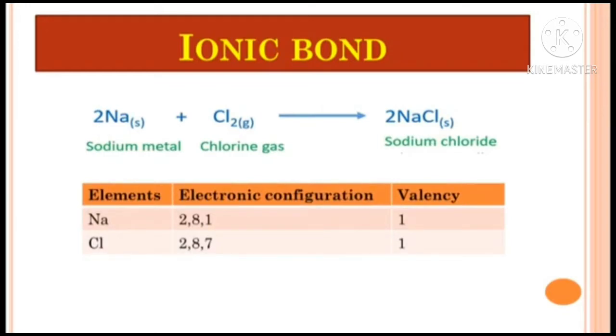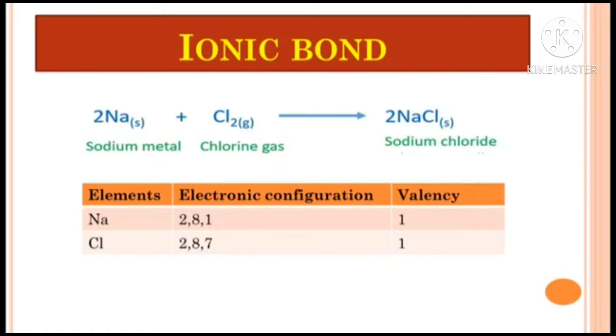The electronic configuration of sodium is 2,8,1 and the valency is 1. And what is valency? The electrons which are present in the last shell. And for chlorine, its electronic configuration is 2,8,7 and the valency is also 1. How 1? The electrons present are greater than 4, that's why its valency is 1. That means it has the ability to gain 1 electron.